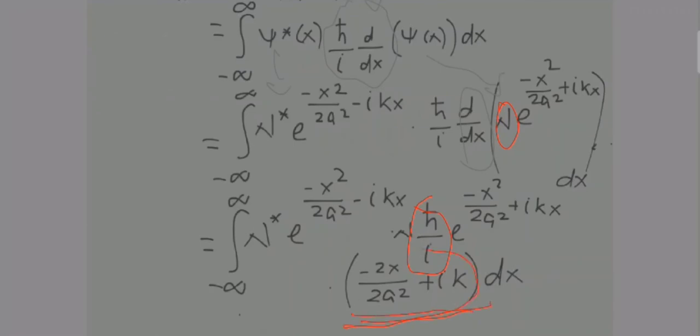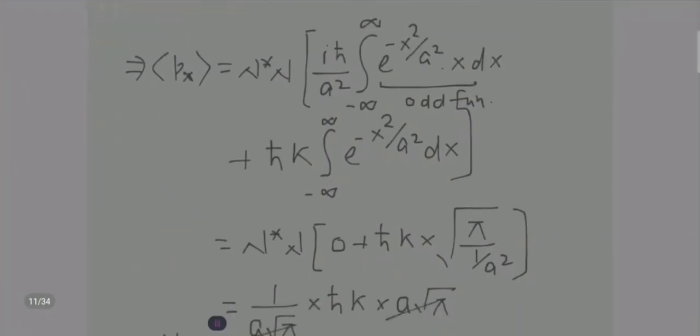Why has this term come in addition? Because when you take d by dx, all these things will be differentiated, and then this power will also be differentiated. So that power differentiation term has come over here. You can have a look at all these things also, and keep on noting along with me. If you are not making notes along with me, then there is no remedy at my hand.